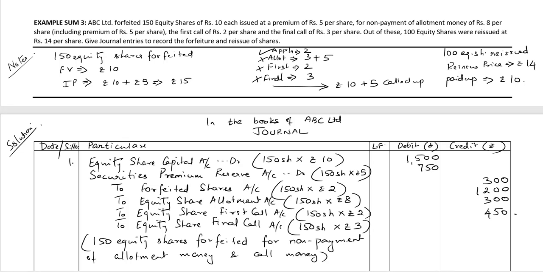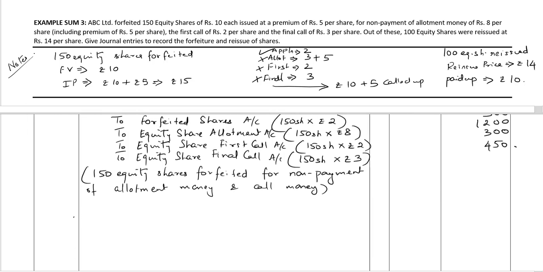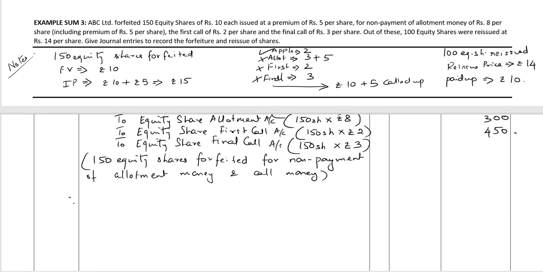We need to check if the total of the debit is equal to the total of the credit. The total of the debit is 2,250 rupees and the total of the credit is also 2,250 rupees. Let's move on to the second entry for the reissue of shares.